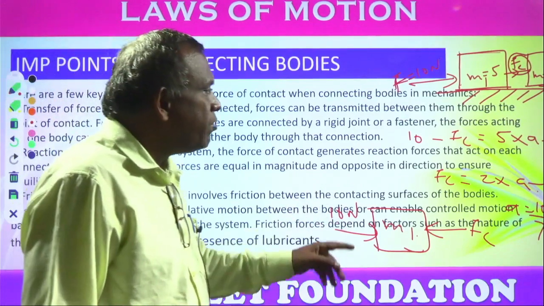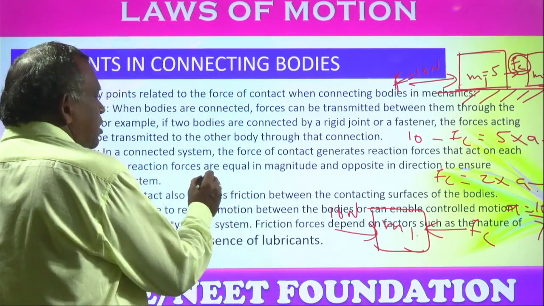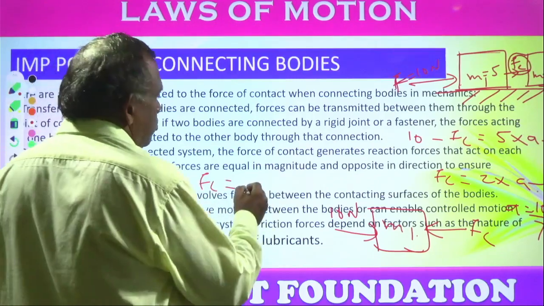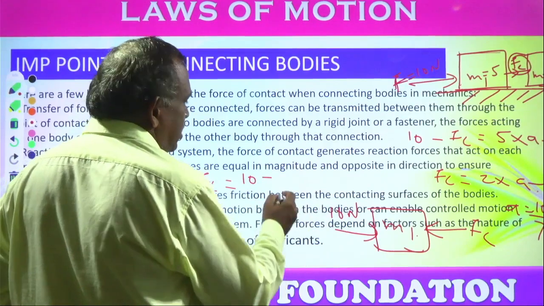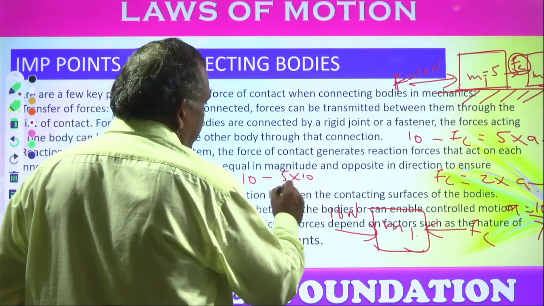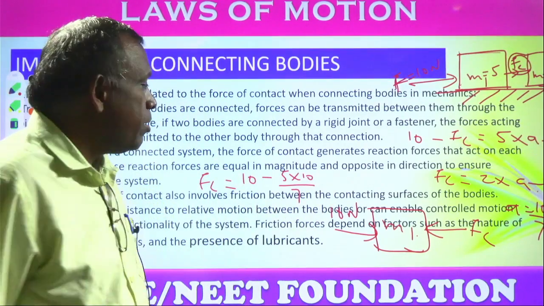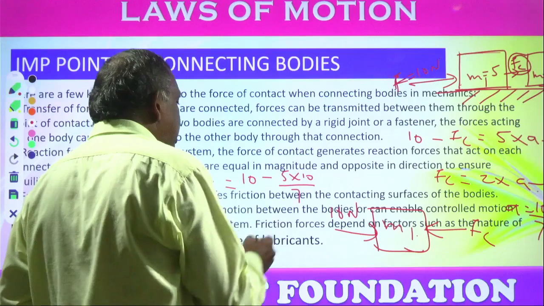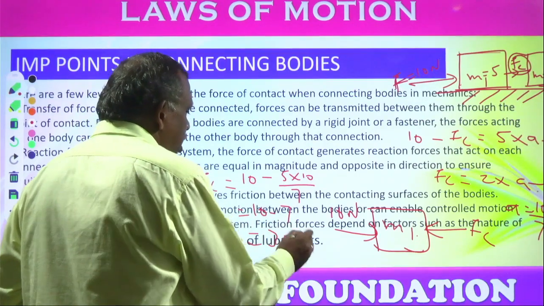From that you can find out what the contact force is. Acceleration is 10 by 7, so the contact force is 2 into 10 by 7, which is approximately 3 newtons.